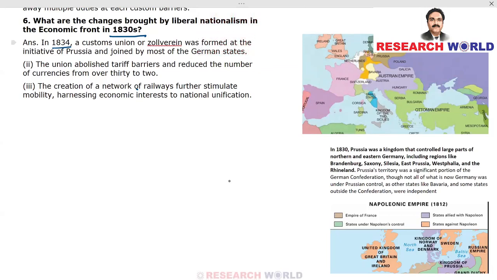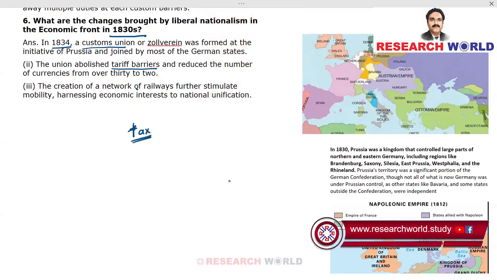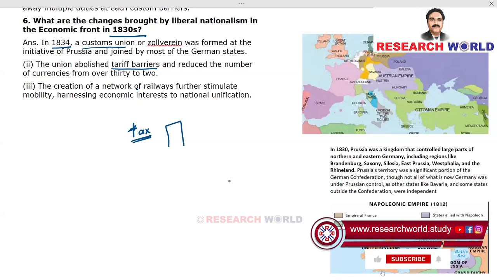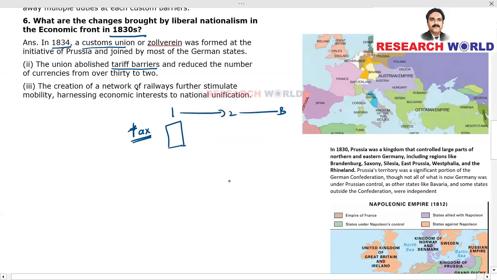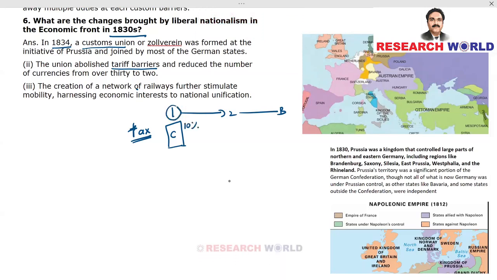So what was the benefit of this customs union? The union abolished tariff barriers. Tariff barriers, what does that mean? Tariff is also called tax barriers. That means you have multiple taxes for the same commodity moving from one point to another point. Say the commodity remains the same, let's say it's C, and it will have a 10% tariff or tax at point 1.